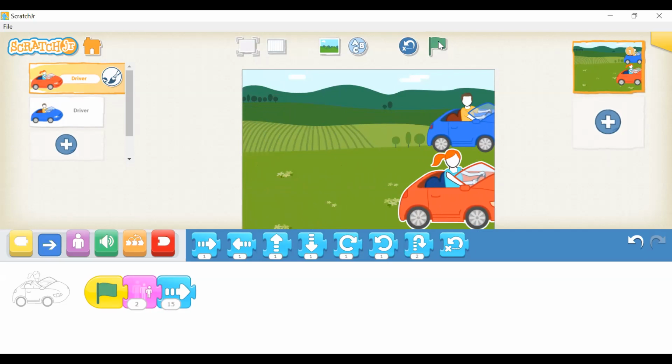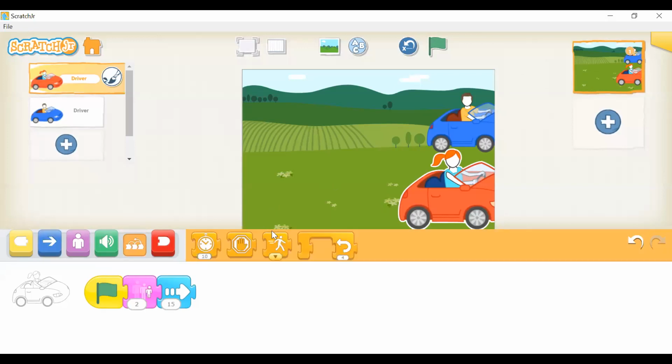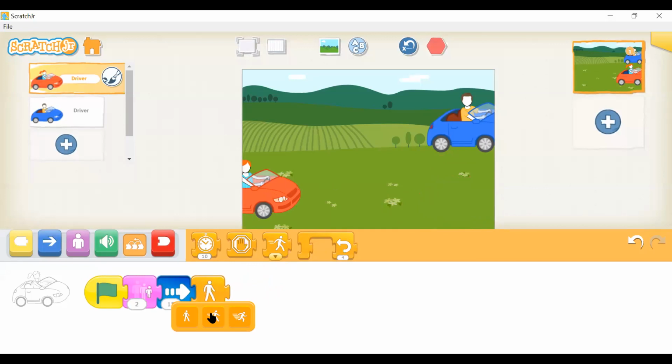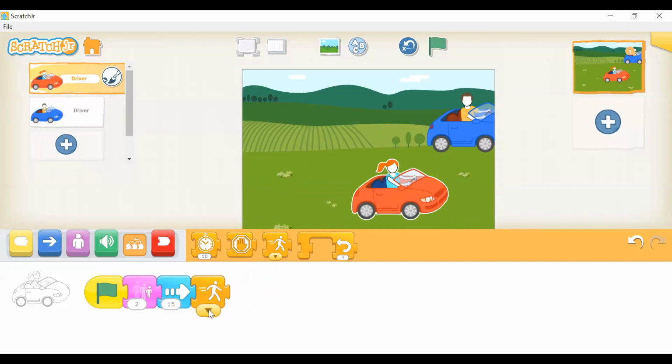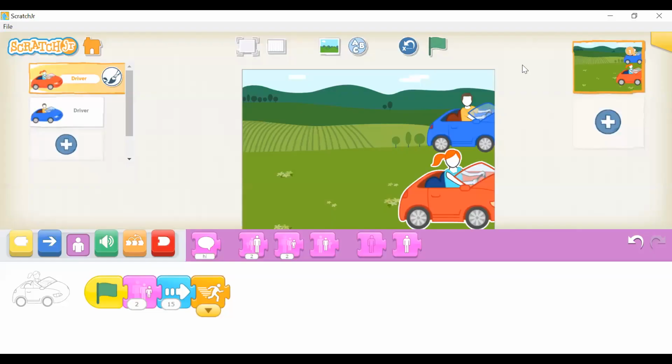How can we make it a race and make one of the cars go first? The answer is in the orange blocks. Click on this orange block and you will see this. That says set speed. So we can change the speed of the red car. There's 3 speeds: slow, regular, and fast. Let's try and make the red car win. Let's make the red car go fast. Let's see what happens.